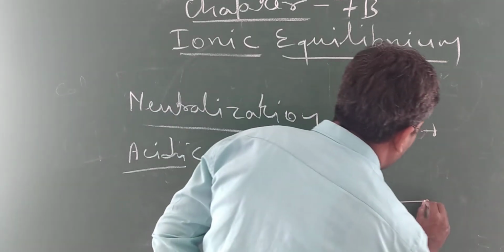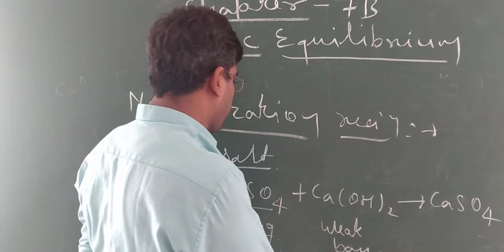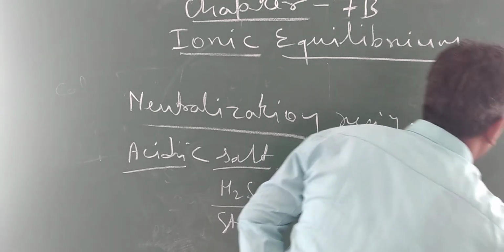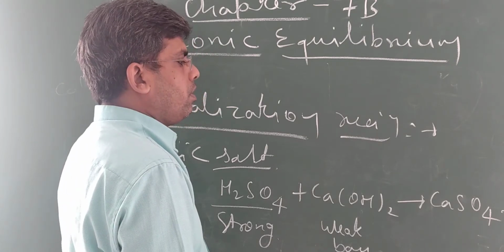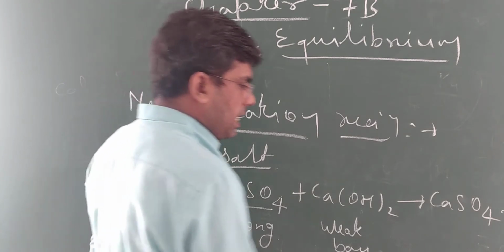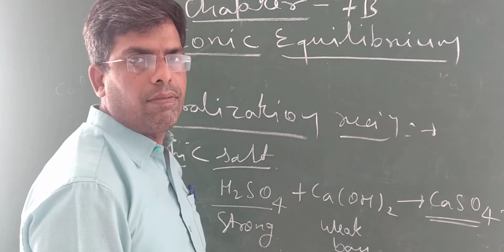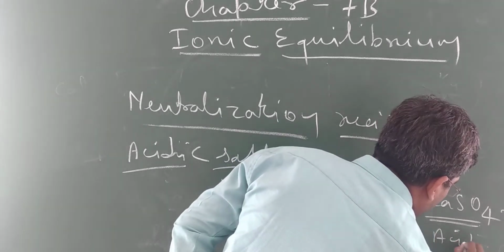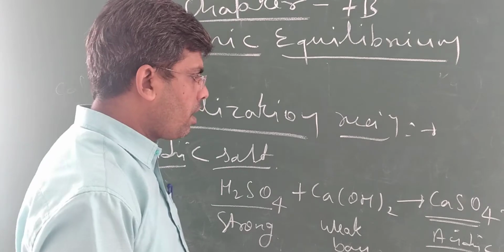They will form CaSO4, calcium sulfate, plus two H2O. So here the nature of calcium sulfate is acidic. It is an acidic salt.